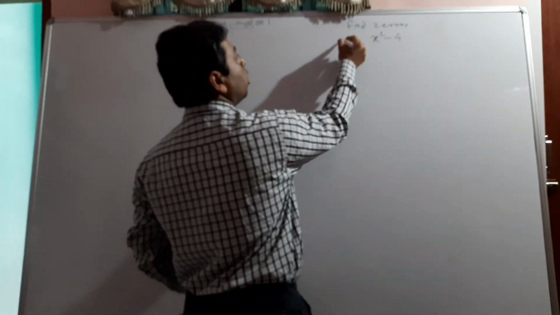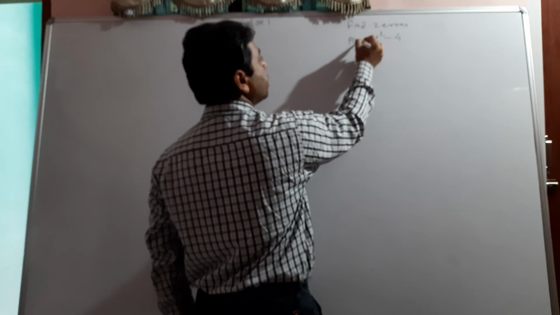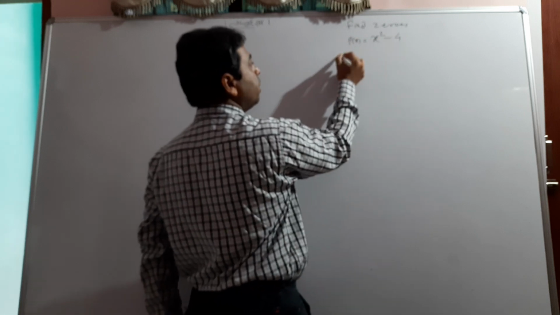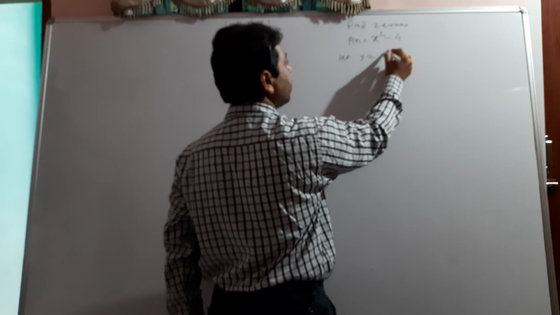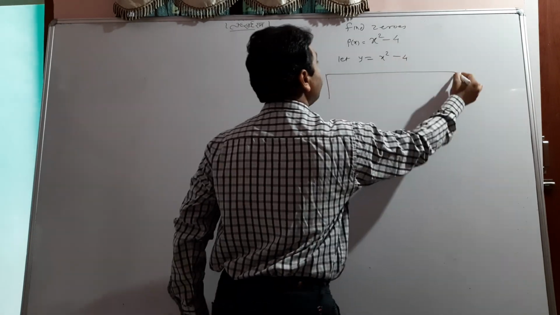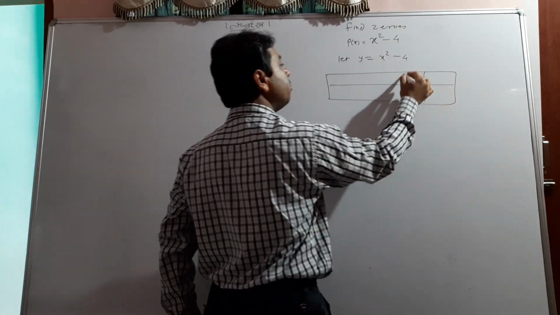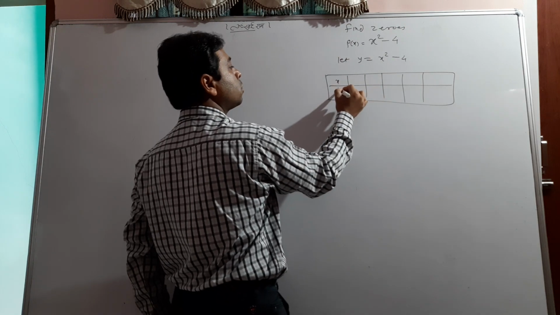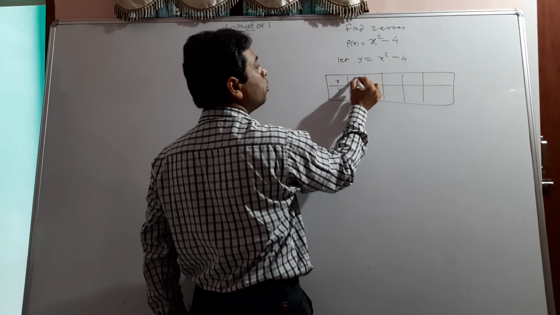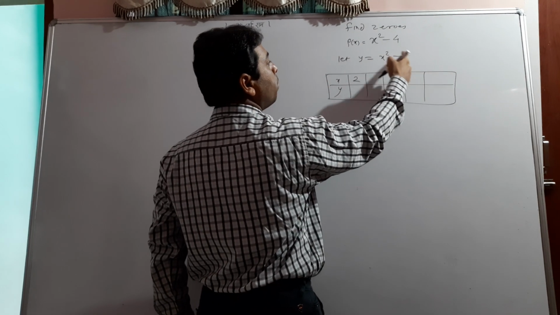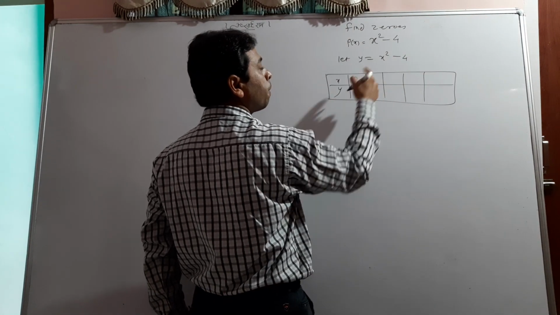So this is the polynomial p of x, and I would make a graph here. Let y is equal to x square minus 4 and make a few values here. X, y. Suppose I am writing here 2. 2 squared is 4, minus 4, it is 0.